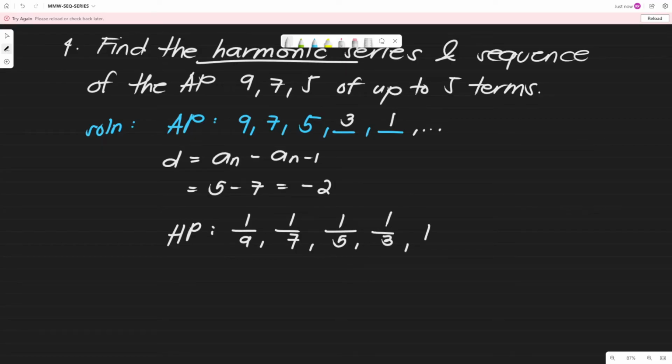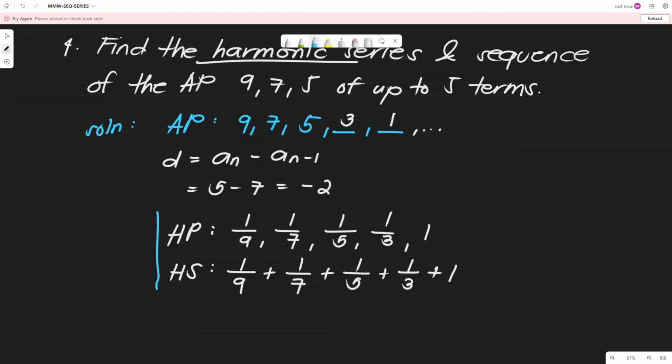So, this is the progression. Then, for the series, papalitan lang natin yung comma ng plus: 1 over 9 plus 1 over 7 plus 1 over 5 plus 1 over 3 plus 1. Okay, so we do not need to get the sum, kasi series lang naman yung tinatanong, hindi naman yung sum of the series. Okay, so know the difference, ha? Ayan, so this is our final answer.